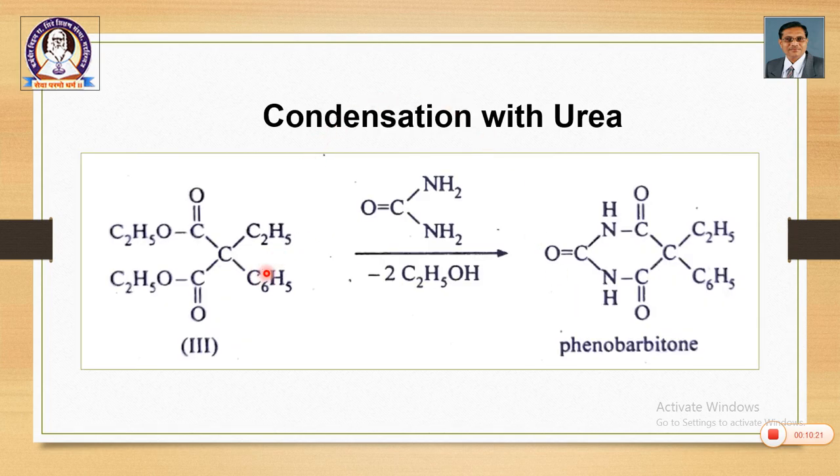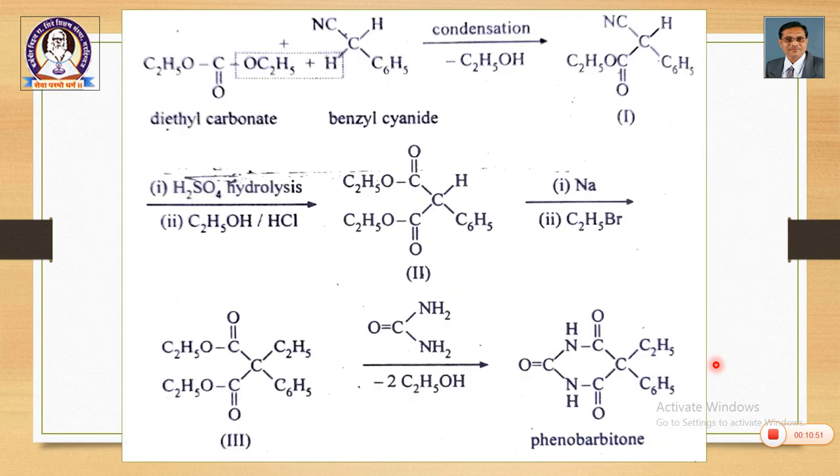Then last step is this molecule is condensed with urea. Urea has two NH2 groups, and this diethyl malonate has two CO2C2H5 groups. Two ester groups are there, two NH2 groups are there. So, the condensation takes place very easily. So, NH from urea and CO from ester groups. So, we get phenobarbitone or phenobarbital. Okay. So, this is the last step of condensation.